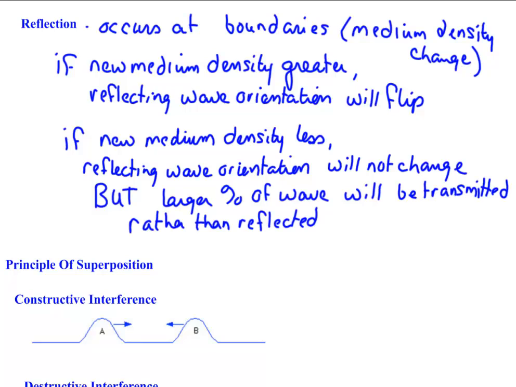In the first instance, when the new medium density was greater, the largest percentage of the wave will be reflected and only a small portion will be transmitted.